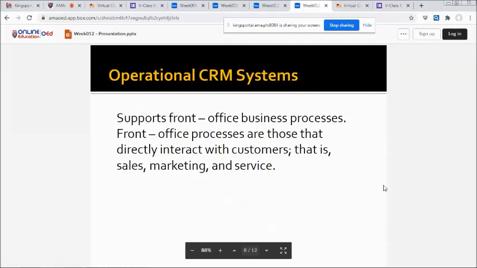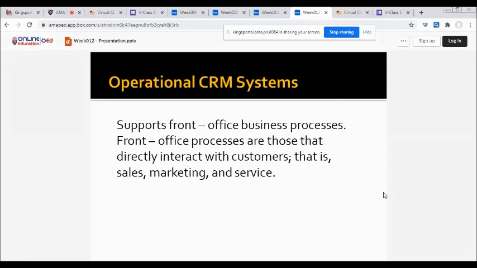So the operational CRM systems support front office business processes. Front office processes are those that directly interact with customers, that is sales, marketing, and service. So we have two major components of operational CRM. First, customer facing applications. Second, customer touching applications. We have facing and touching applications.